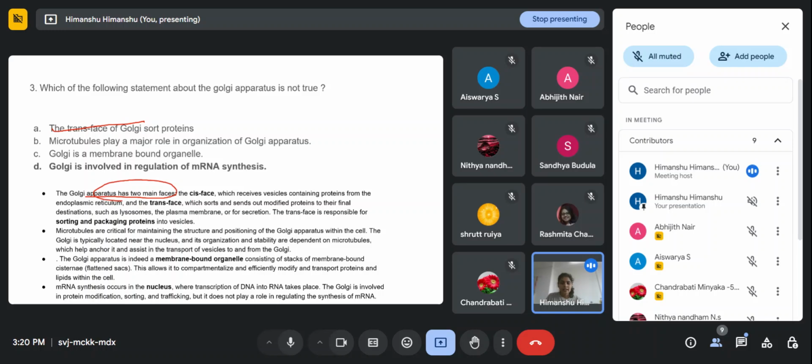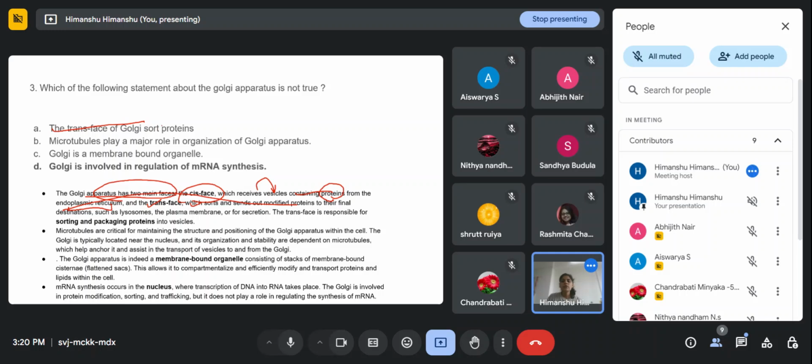One is the cis phase, which receives the vesicles containing the proteins, and these proteins are synthesized by which organelle, the endoplasmic reticulum, right? So the cis phase receives the vesicles containing the proteins from the ER, and the second is the trans phase, which sorts and sends out modified proteins to their final destination, right?